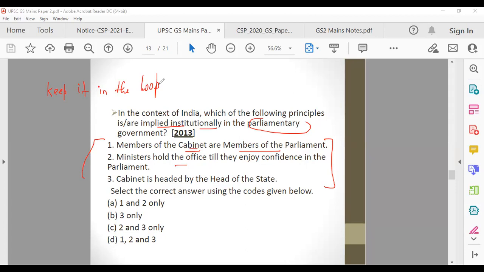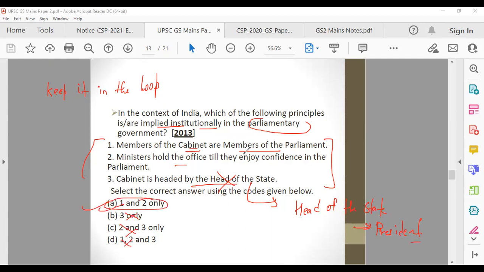So what do we know? Ministers hold the office till they enjoy confidence in the parliament. Cabinet is headed by head of the state. Now, this statement, you should know that this is wrong. Who is the head of the state? President. But cabinet is headed by whom? Prime Minister. Cabinet is not headed by president. So the third statement has to be wrong. If the third statement is wrong, you're left with only A, that is 1 and 2 only.